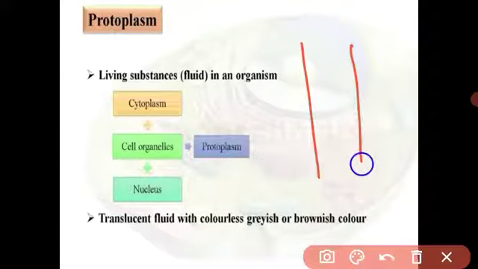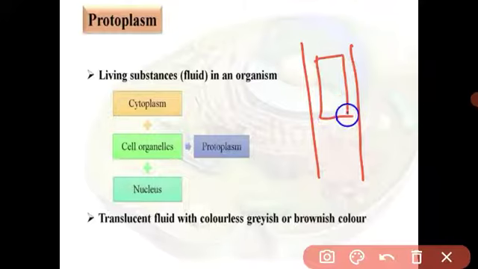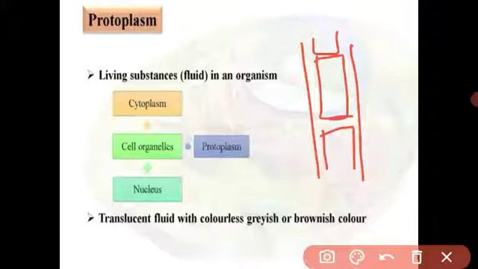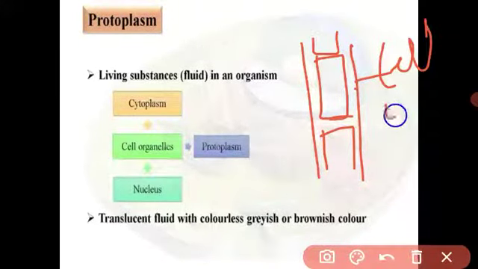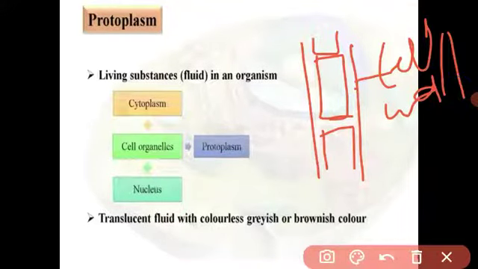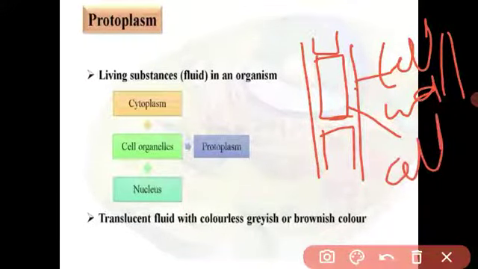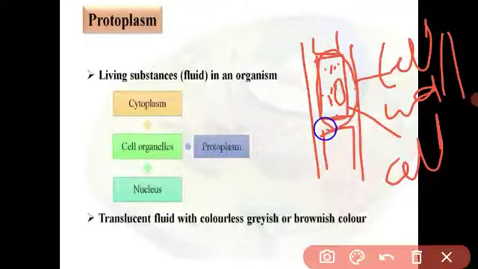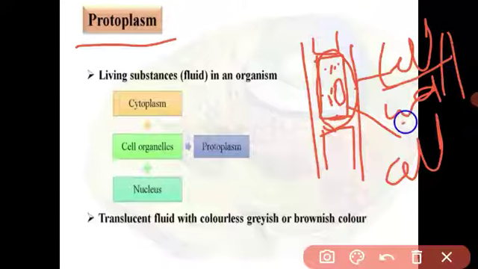all parts of the cell are called the protoplasm. See, this is the plant cell. This outermost part is called the cell wall, and the inner part is called the cell membrane. It contains the nucleus, the cell organelles, and the cytoplasm; all these parts together are given the term protoplasm. The cell wall is the non-living material present in the cell, and protoplasm means what?